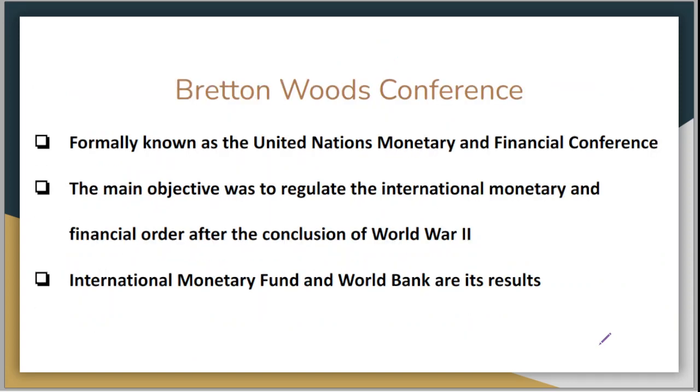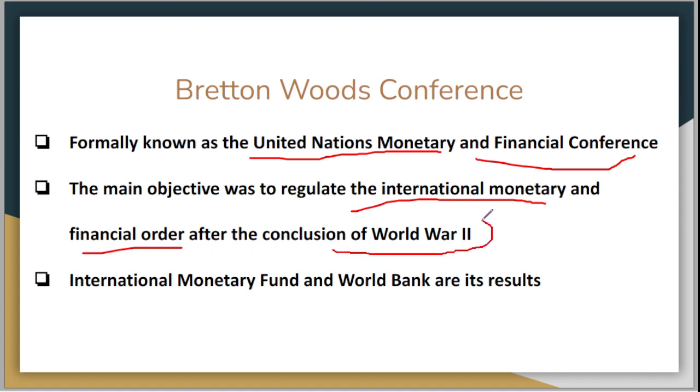Now let's talk a little bit about the Bretton Woods Conference. It was formerly known as the United Nations Monetary and Financial Conference. The main objective was to regulate the international monetary and financial order after the conclusion of World War II. So at the end of World War II, the major idea was to regulate the international monetary and financial order. The International Monetary Fund and World Bank are its results.